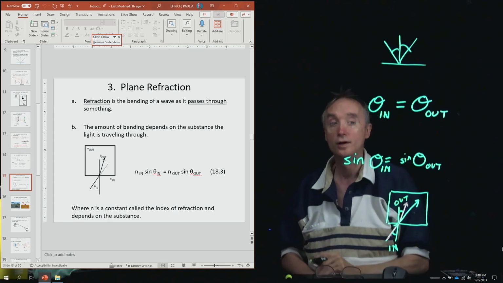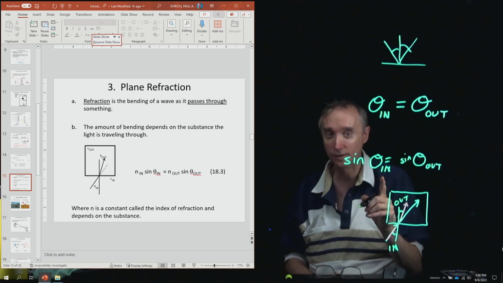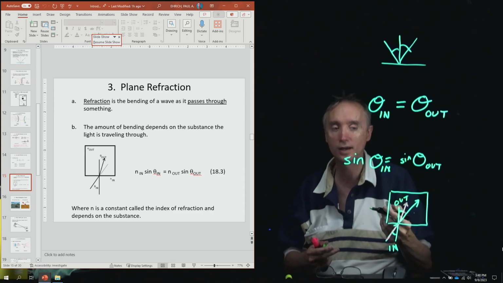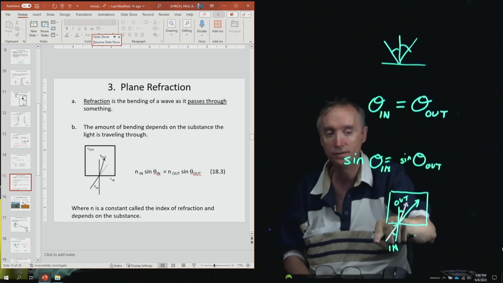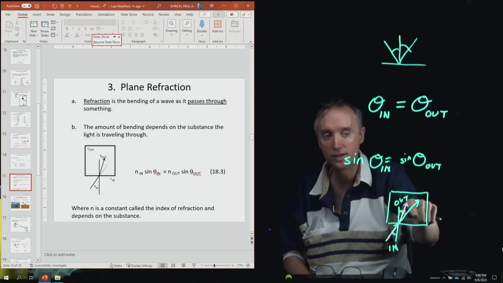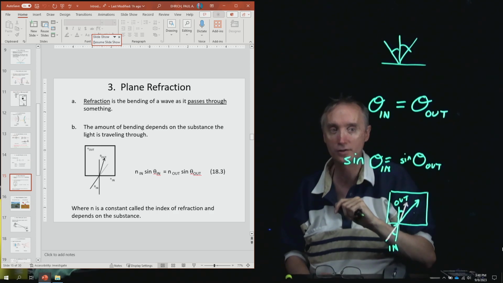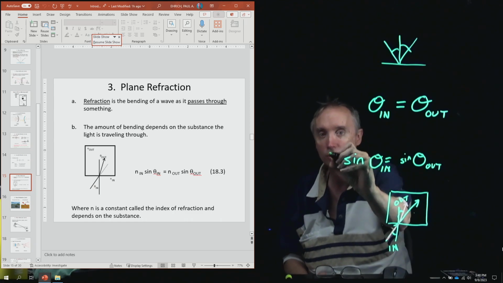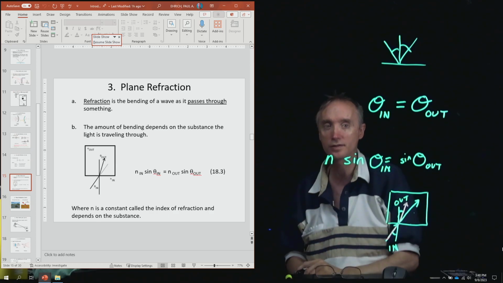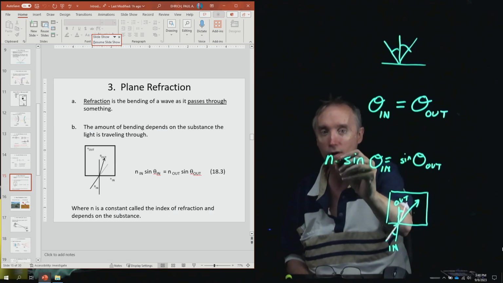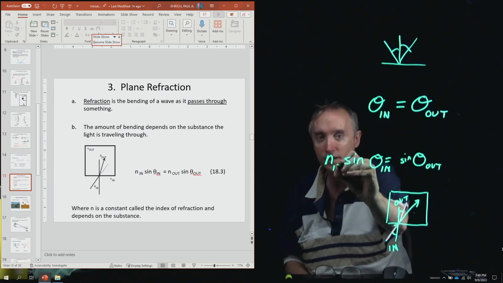Well, still, there's one more thing that we need to take into account: the density of this material and the density of this material, and that's where a thing called the index of refraction comes from. So we're going to put a constant called the index of refraction, and it's going to be the letter N. And we're going to say N in.